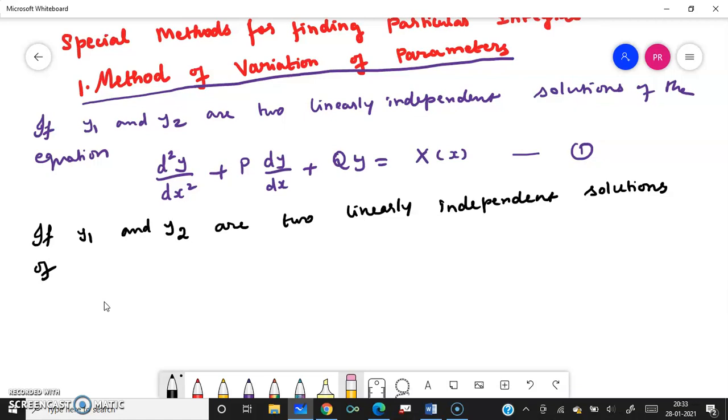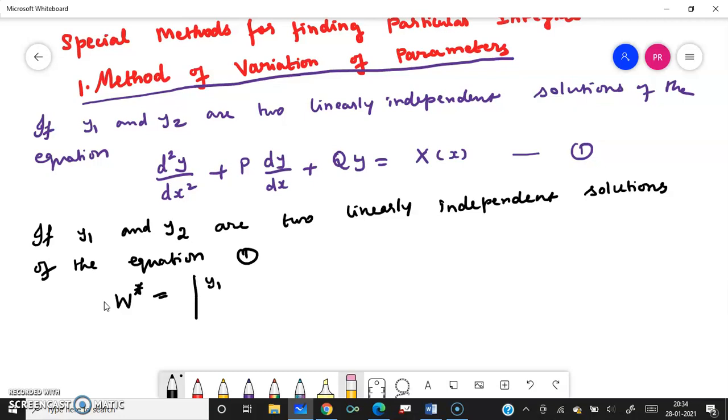Moreover, their power is 1, because there is no square on dy by dx; it is a linear equation, so we get linear solutions whose power is 1. So y1 and y2 are two linearly independent solutions of equation 1.